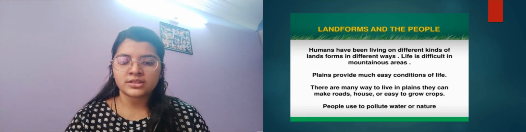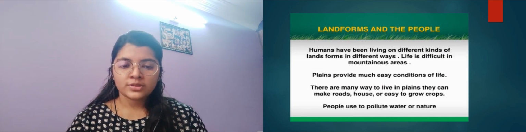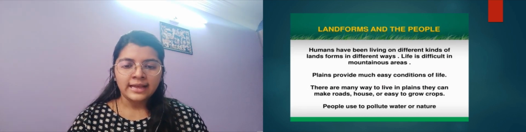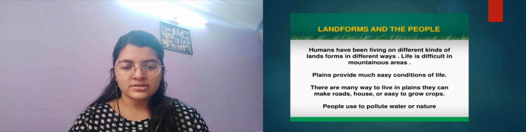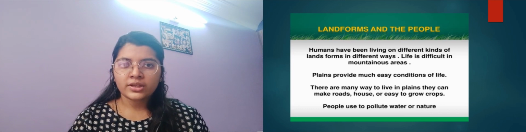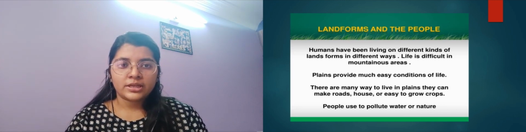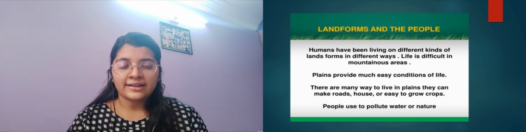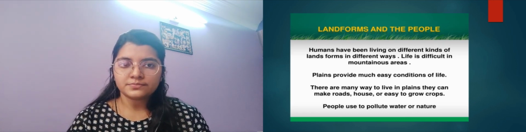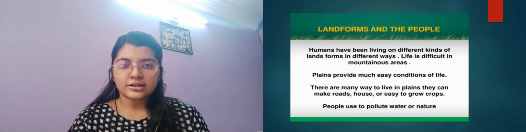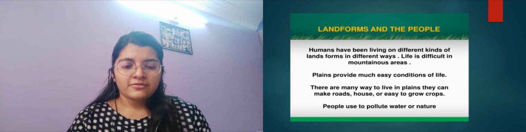Next we have landforms and the people. Humans have been living on different kinds of lands and in different landforms in different ways. Life is difficult in mountainous areas. All of you must be knowing life is very, very difficult in mountainous areas. We have many problems and issues over there, and life on flat land is comparatively very easy. Why? Because we can get the facilities available very nicely. So plains provide much easier conditions for life. There are many ways to live in plains.